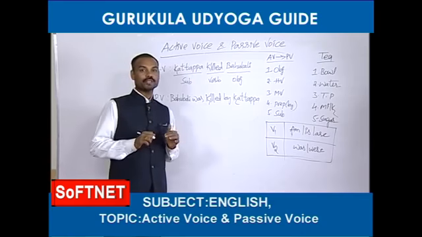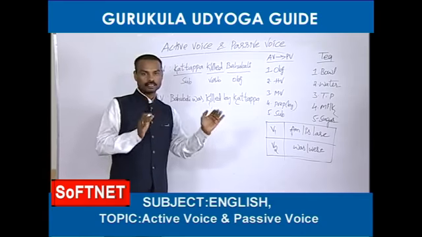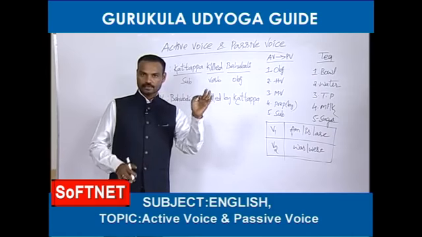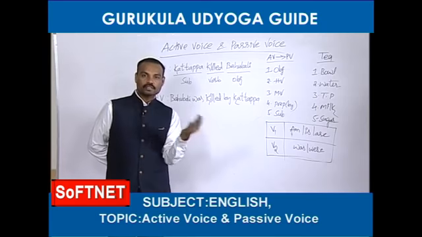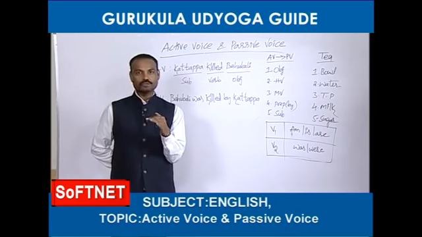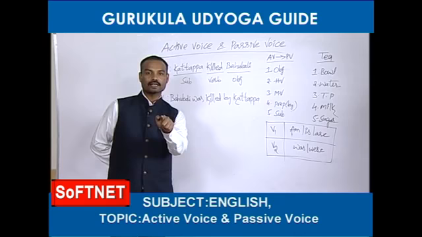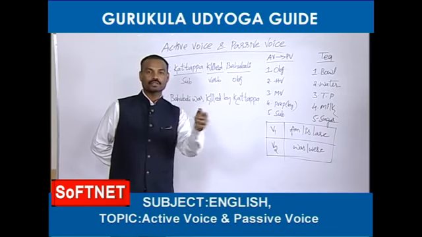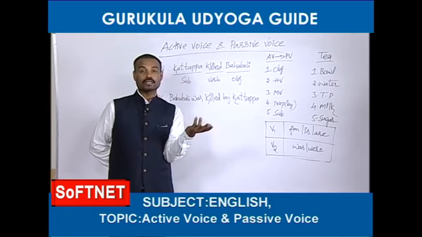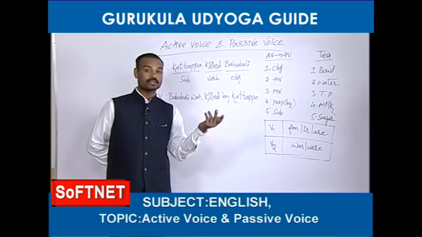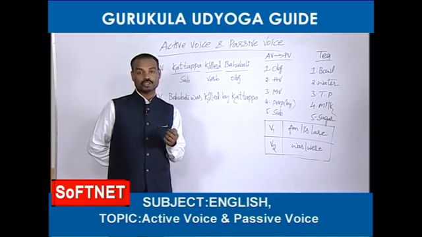So, some of you may get a doubt. Sir, you are telling that if any sentence starts with the subject, that is called active voice. Okay. If we know which is called a subject and which is called an object, we can easily understand that this sentence has started with the subject, this is active voice. But we do not know the meaning of subject. How can we understand that if any sentence starts with subject, that is active voice? First, we do not know what is called a subject.